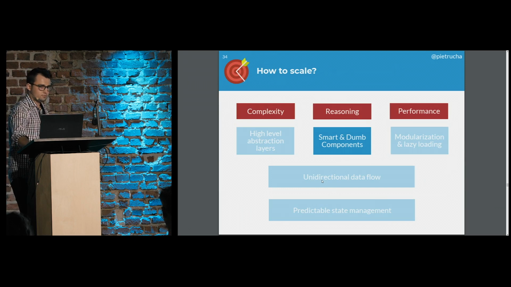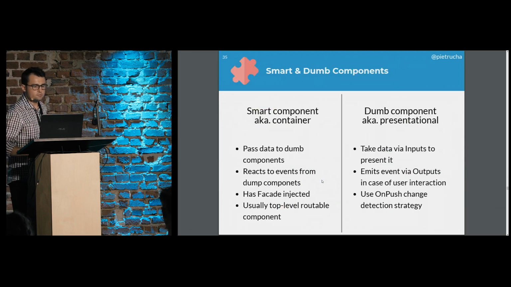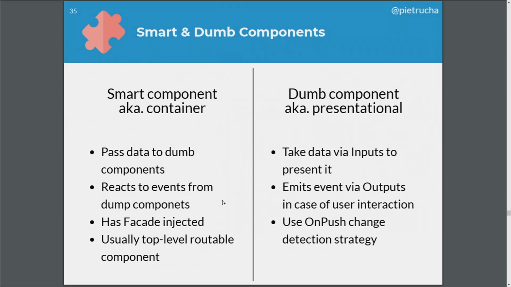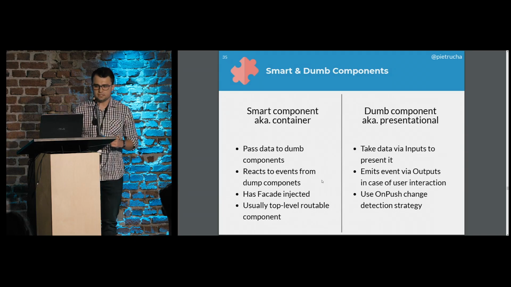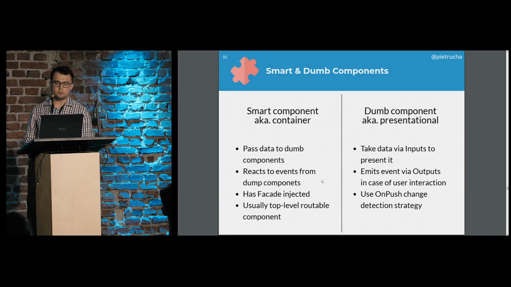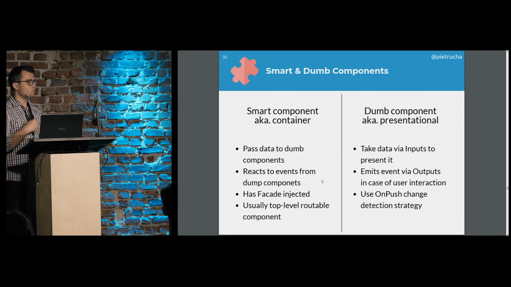And the last, not two last, smart and dumb components. Think about that we have two kinds of components in the application. Those smart ones would communicate with our facade, react to the events and use dependency injection to communicate with the facade, and these are usually top-level routable components.